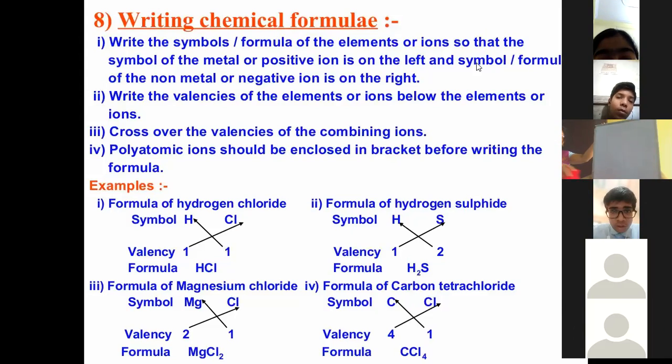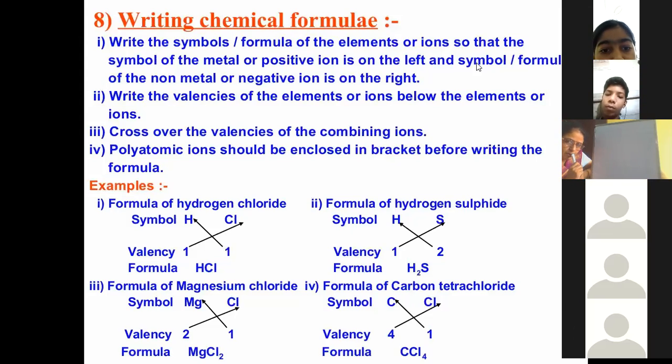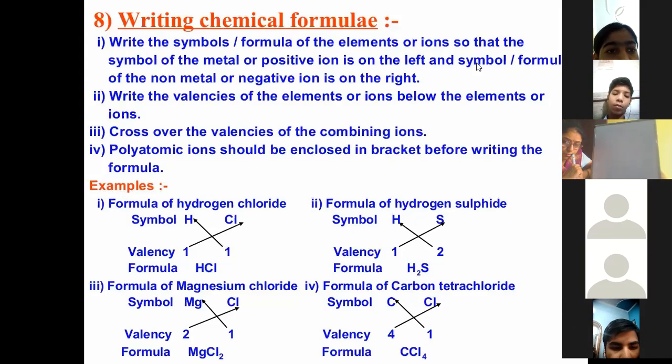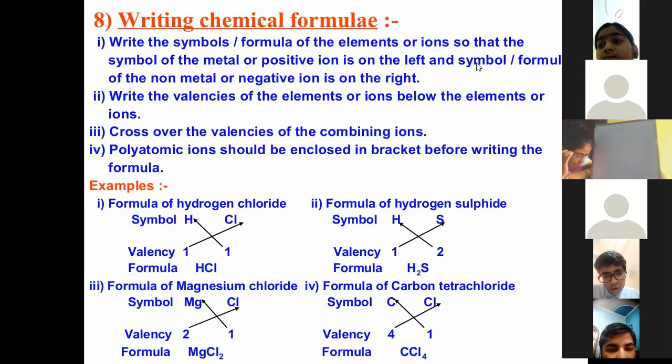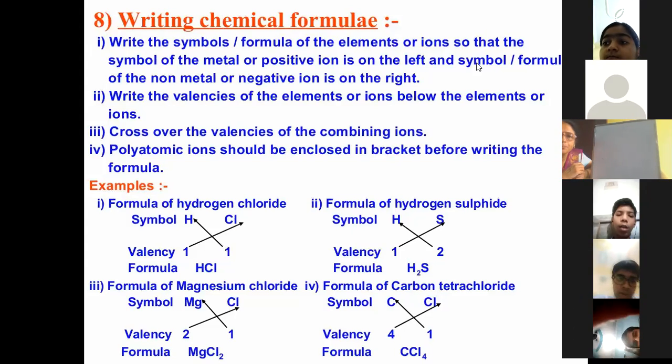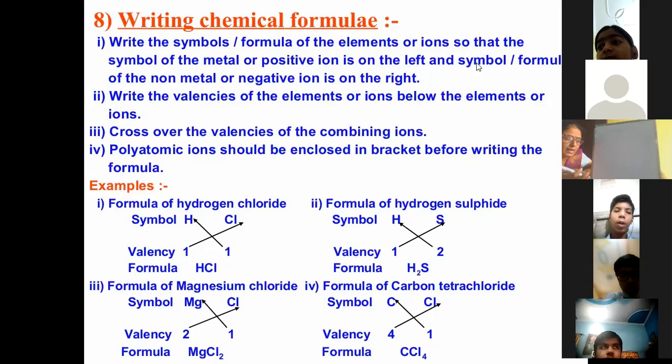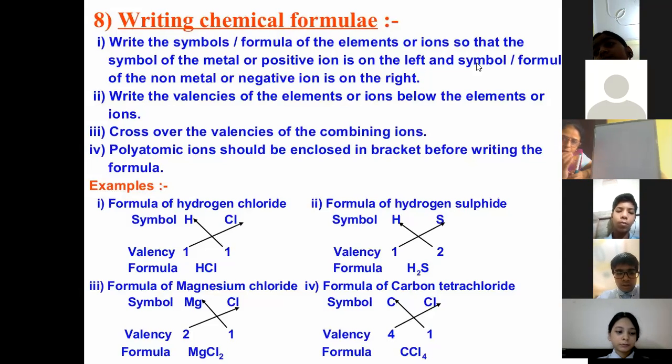The edible salt we eat. What is that salt called? Ma'am, NaCl. Sodium chloride. The chemical name is sodium chloride. How has it been formed?